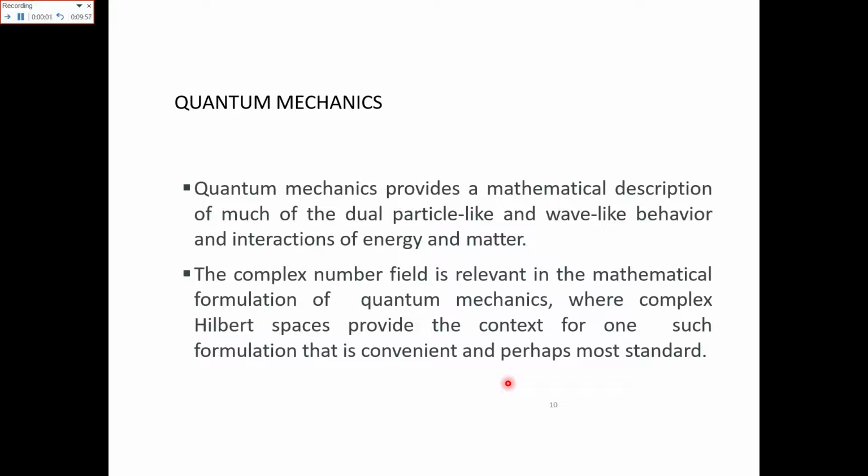Now in quantum mechanics. Quantum mechanics provides a mathematical description of much of the dual particle-like and wave-like behavior and the interactions of energy and matter. The complex number field is very relevant in the mathematical formulation of quantum mechanics, where the complex Hilbert space provides the context for one such formulation that is convenient and perhaps the most standard.